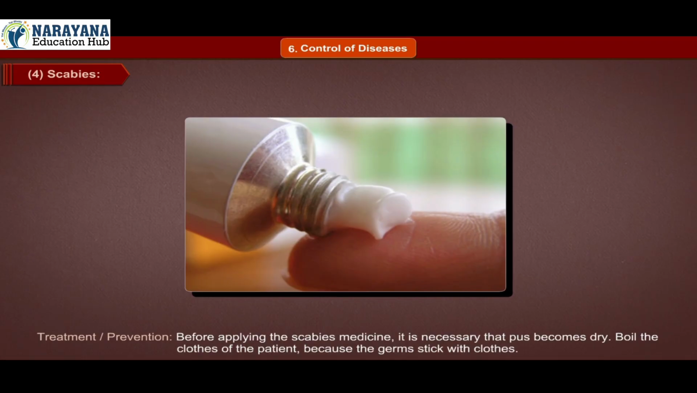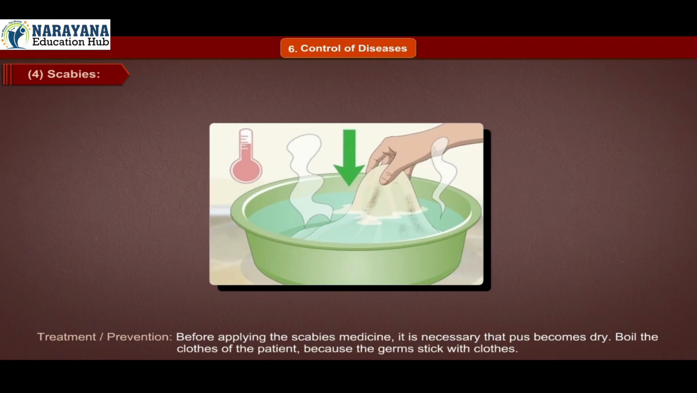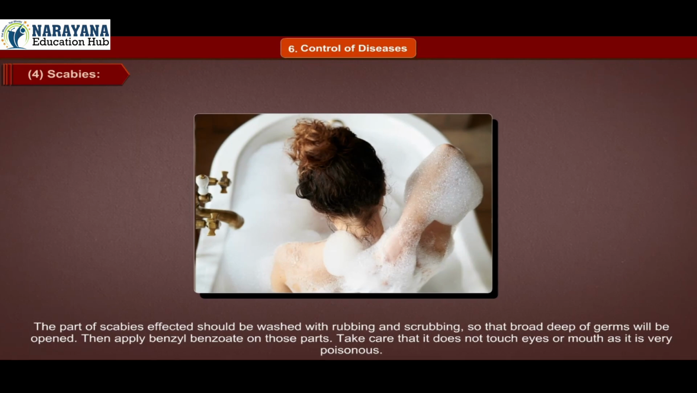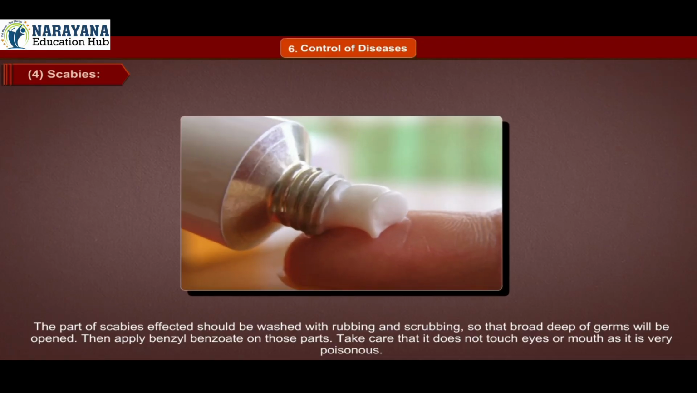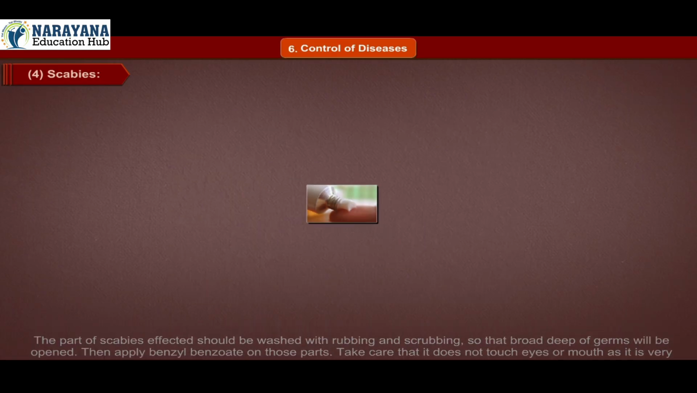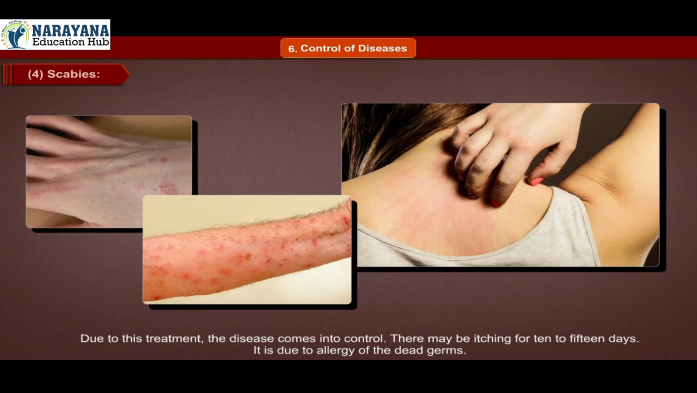Treatment or prevention. Before applying the scabies medicine, it is necessary that pus becomes dry. Boil the clothes of the patient because the germs stick to clothes. The part of the scab that is affected should be washed with rubbing and scrubbing so that the deep burrows of germs will be opened. Then apply benzyl benzoate on those parts. Take care that it does not touch the eyes or mouth as it is very poisonous. Due to this treatment, the disease comes under control.